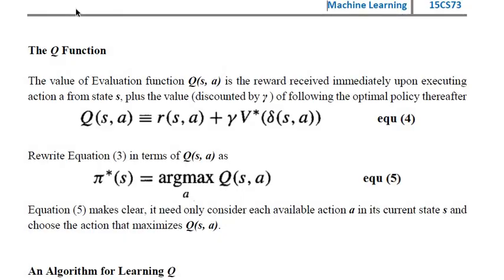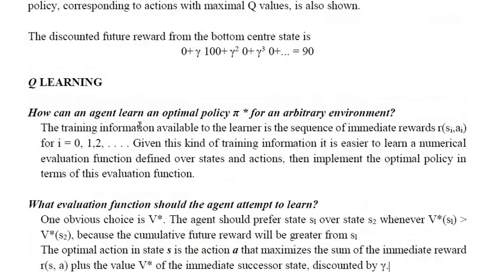Next, what is a Q function? The value of the evaluation function Q of S, A is the reward received immediately upon executing the action A from the state S, plus the value discounted by gamma. Look at the difference between the previous equation, equation number 3, and equation number 4.